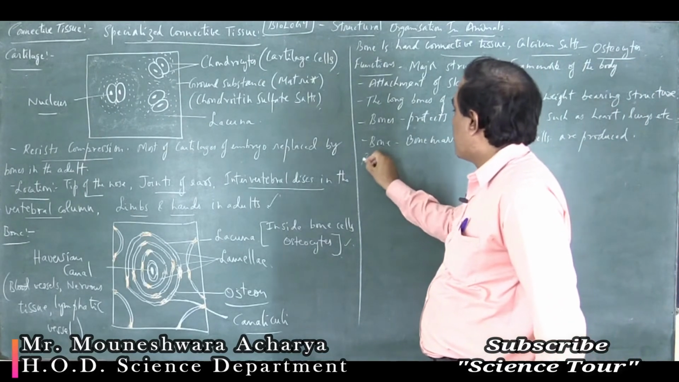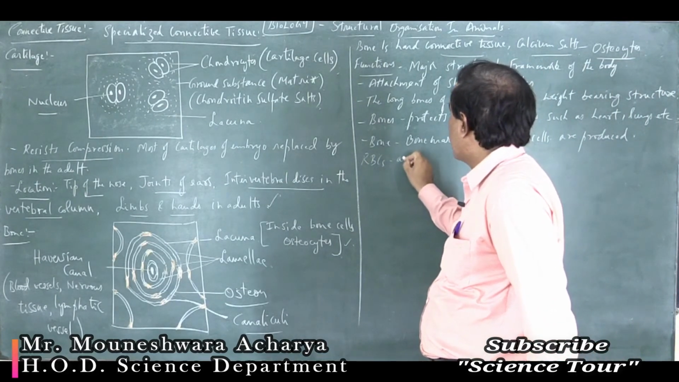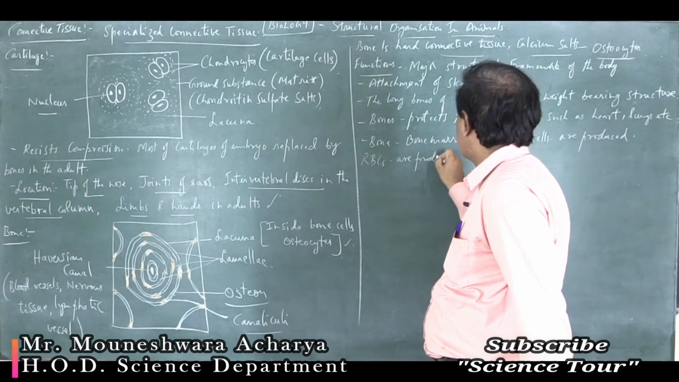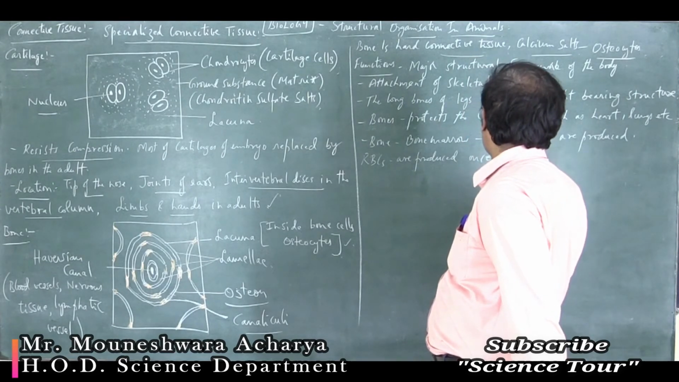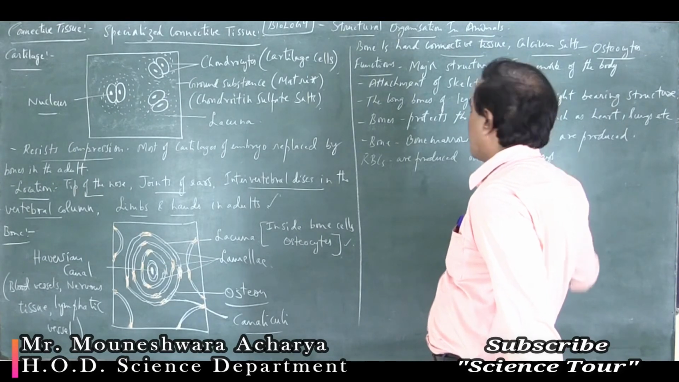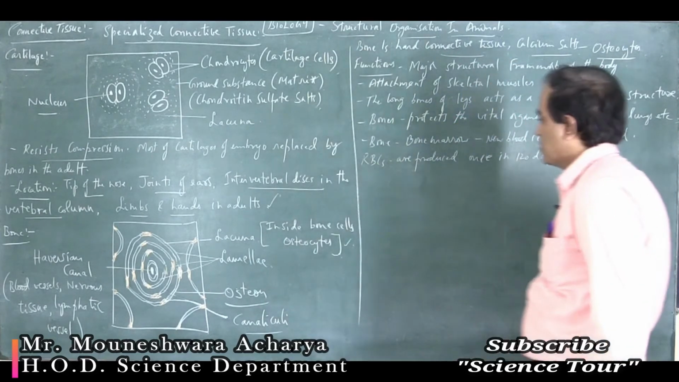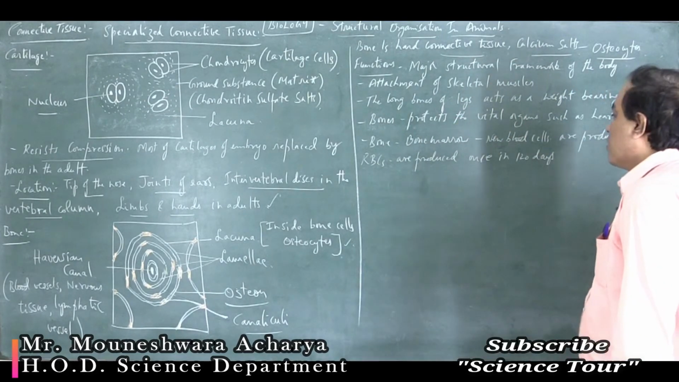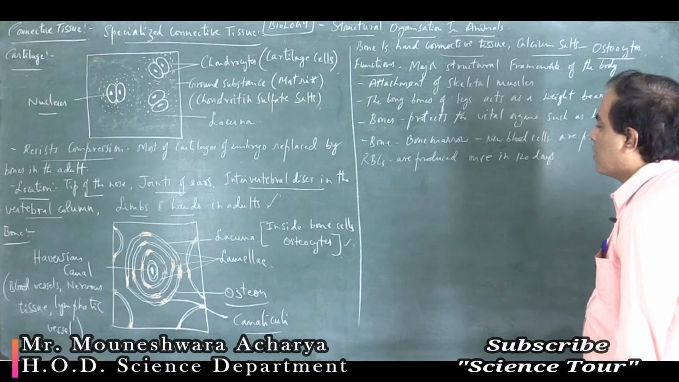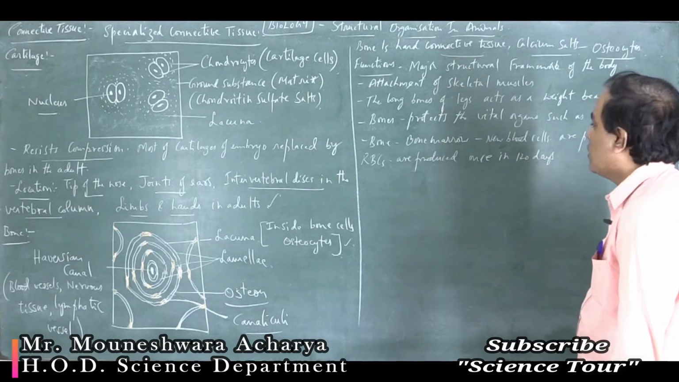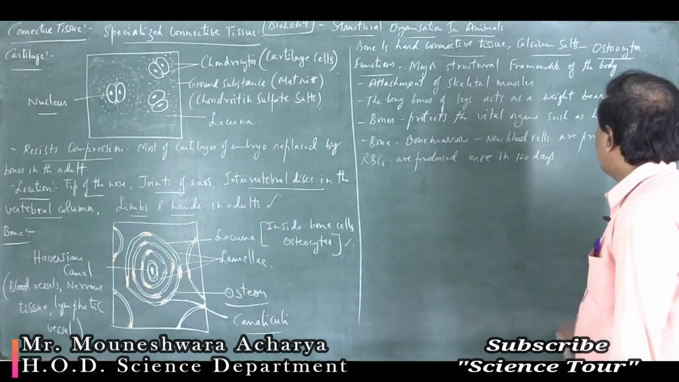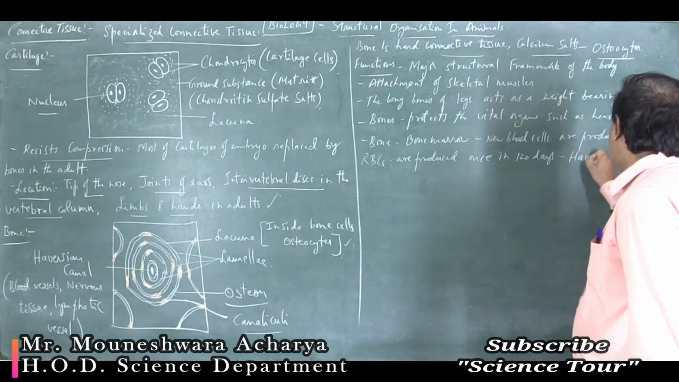Red blood cells, you call them RBCs, are produced once in 120 days. It means once in 4 months. Okay, the older RBCs die and are replaced by the new RBCs by a process called hematopoiesis.